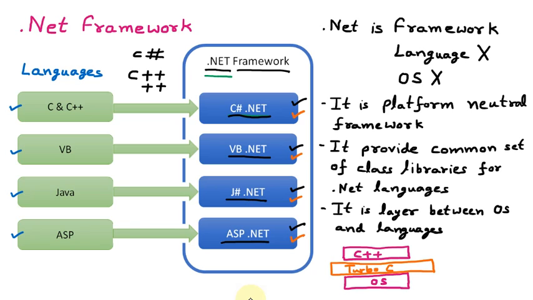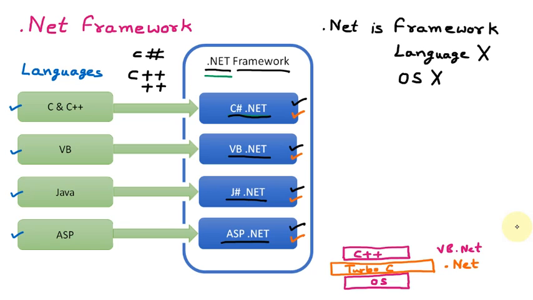So if we talk about this .NET, what are the languages on which we can work? We know that the languages we are having is VB.NET or maybe C#.NET. So there are multiple languages we can work. That means .NET is a layer between the programming languages and the operating system. Because the languages cannot run directly on the OS, they need some platform, some layer. Just like in C++, we are having Turbo C. In Java, we are having the JVM. Similarly, here we are having the .NET. So this way we can work.